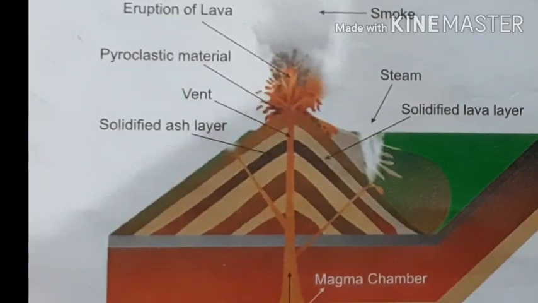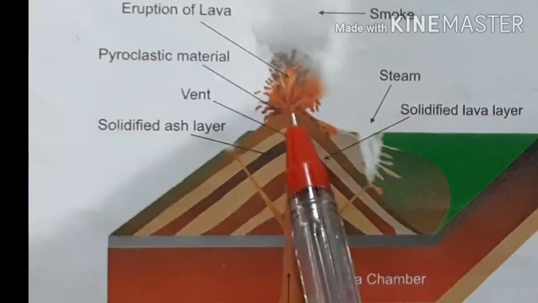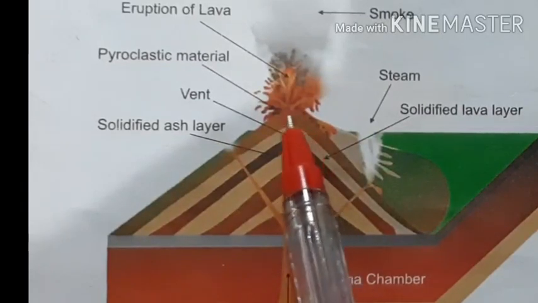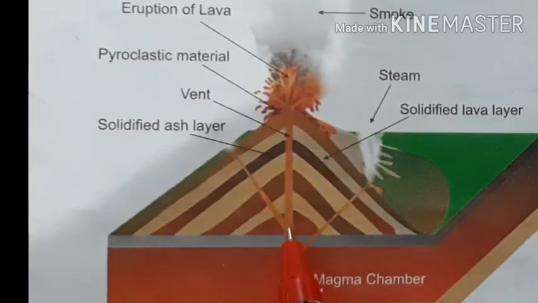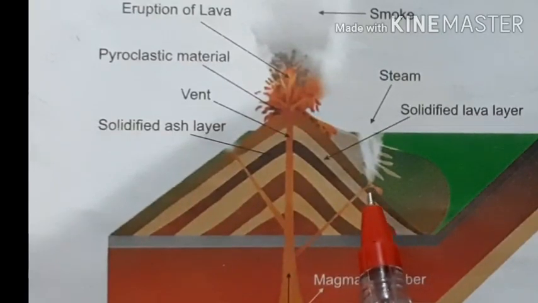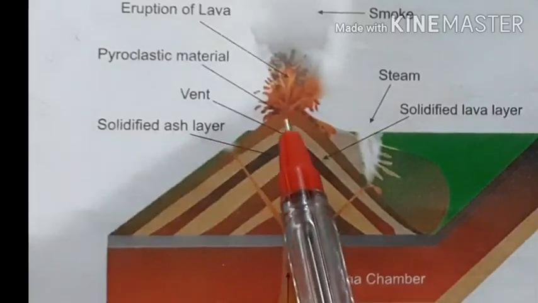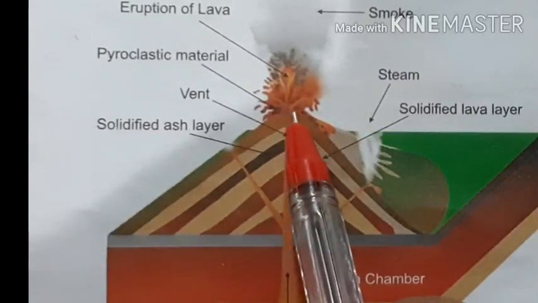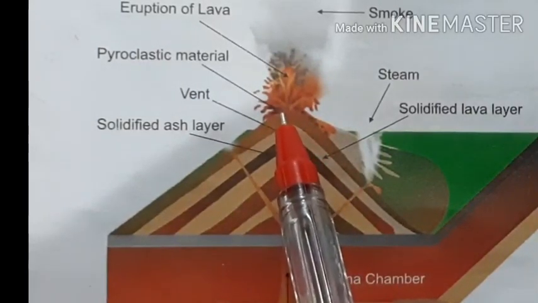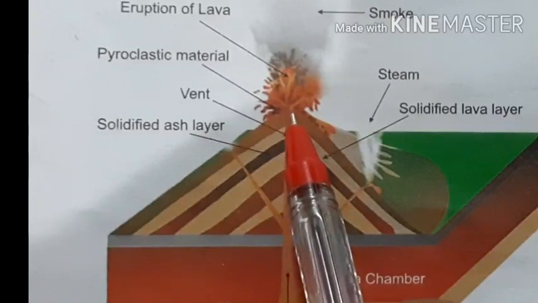When magma is coming to the surface of the earth, sometimes there will be a blockage due to continuous eruption. At that time they will try to find other vents or openings. So these are the vents through the sides of the same volcanic mountain.